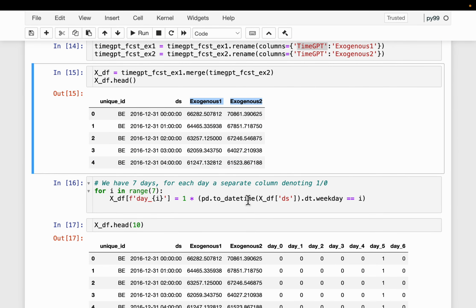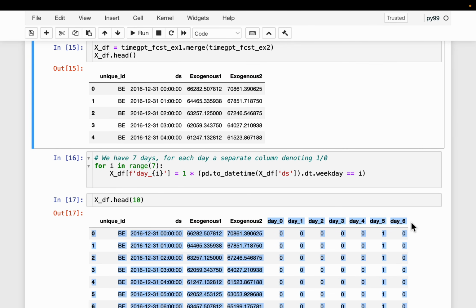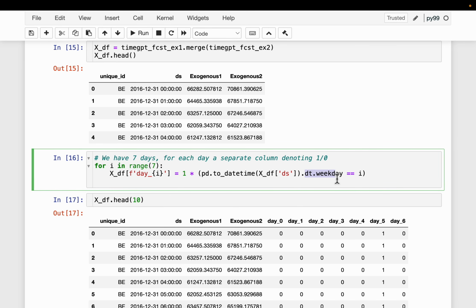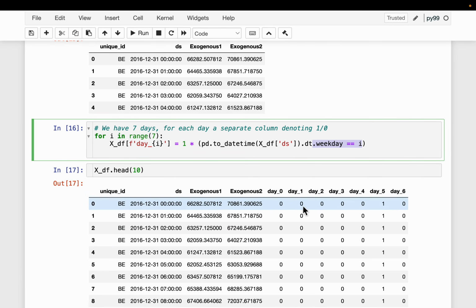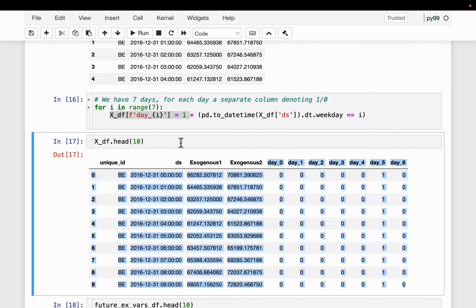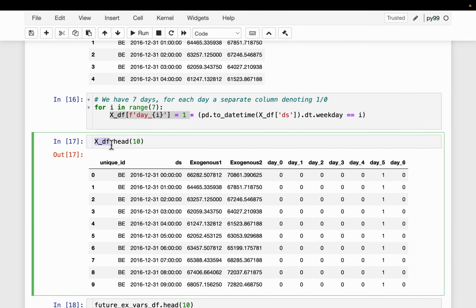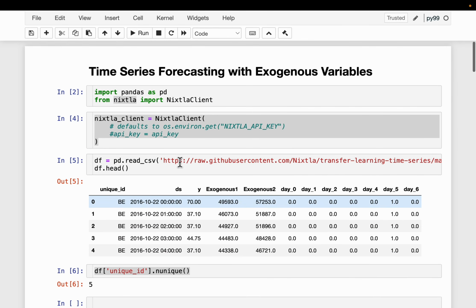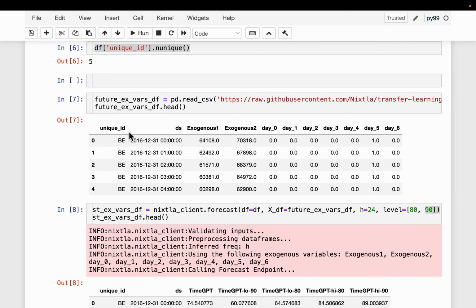As I mentioned, all these other variables simply represent which day of the week, so we can compute them using the weekday. We loop over the 7 days and check which day of the week it is, and that will be 1, otherwise it will be 0. So we added these 7 features also to the data frame. This is our XDF. We have prepared a data frame which is similar to this one here.